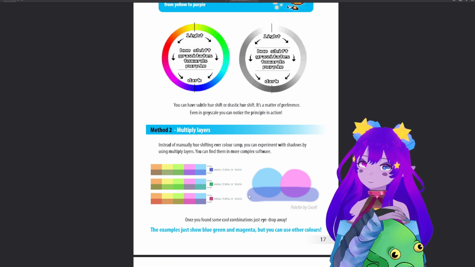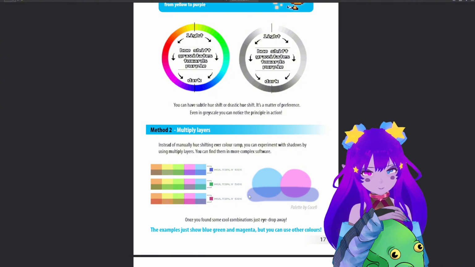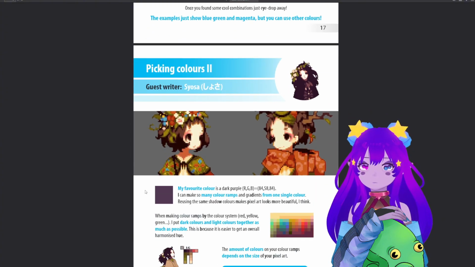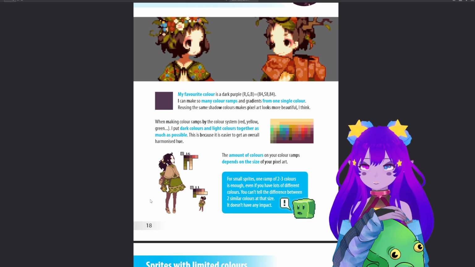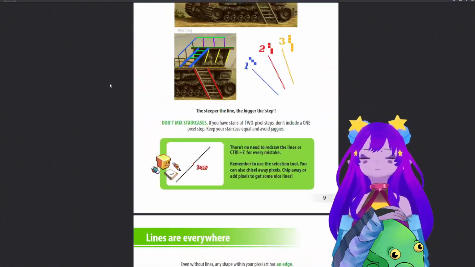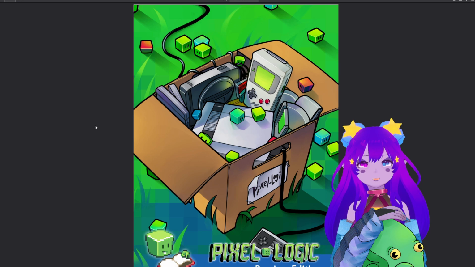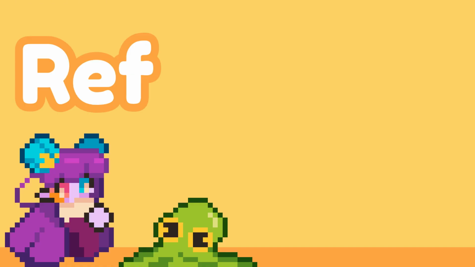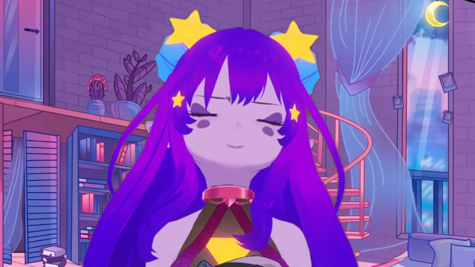If you're a reader, but also a visual person, I found this book really helpful. I wish I found it sooner. I've only known about this book for about a year, but it's one of my go-tos when I'm trying to figure out something pixel art related. So I hope you do pick this up. This is not sponsored, but I really do enjoy this book. 10 out of 10. If I had it in a physical version, I would get it. 100%. It's really handy. Now, the one thing I want you to take from this video is to use references.